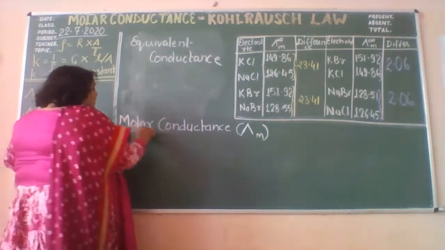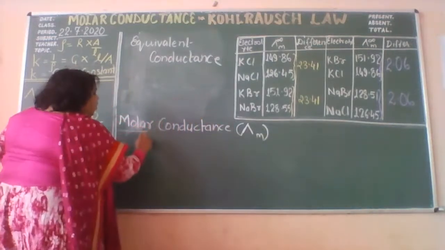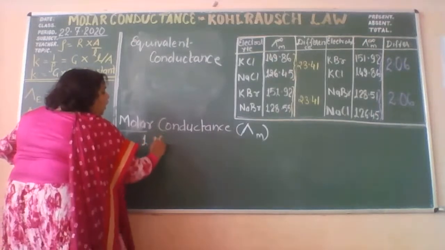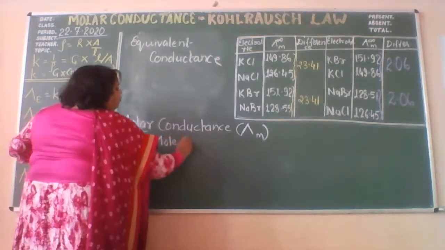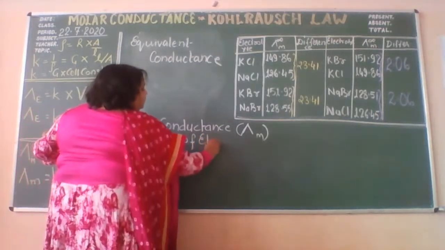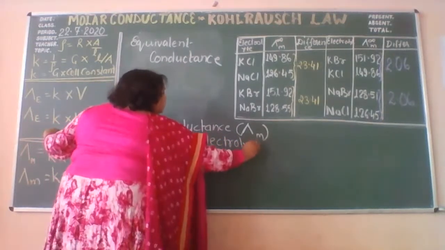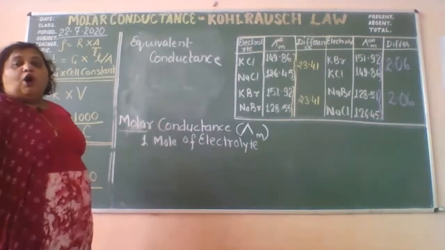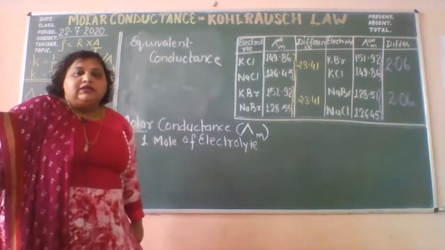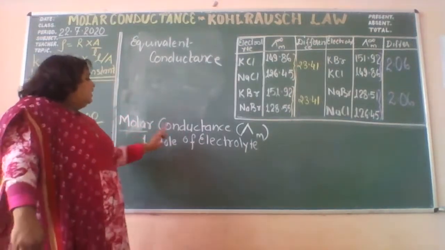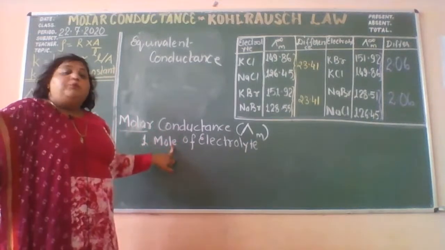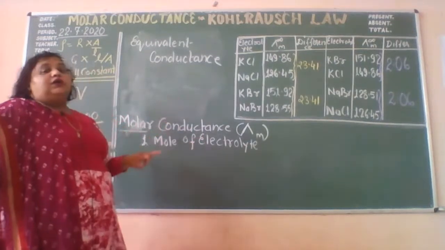So molar conductance means the conductance offered by 1 mole of electrolyte. Here, I think now you all would have understood. This is the conductance of 1 mole of the electrolyte.